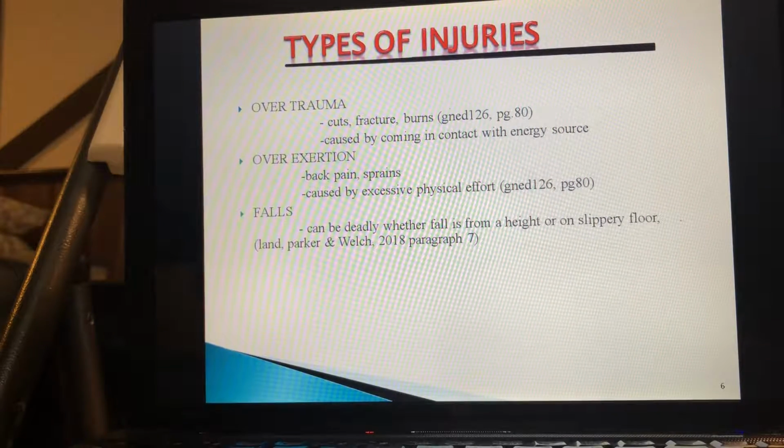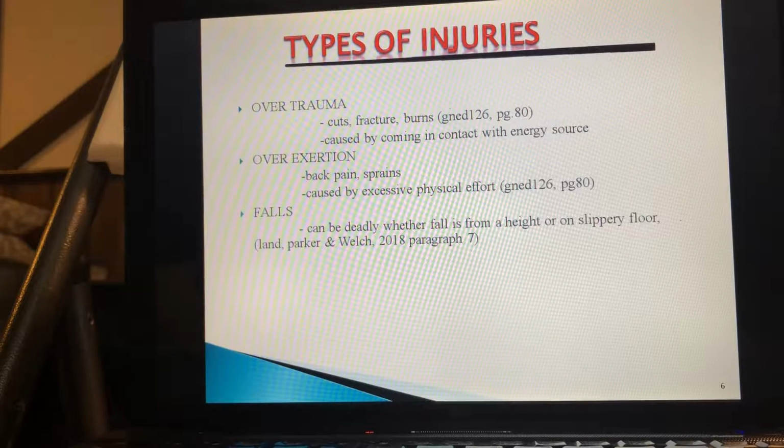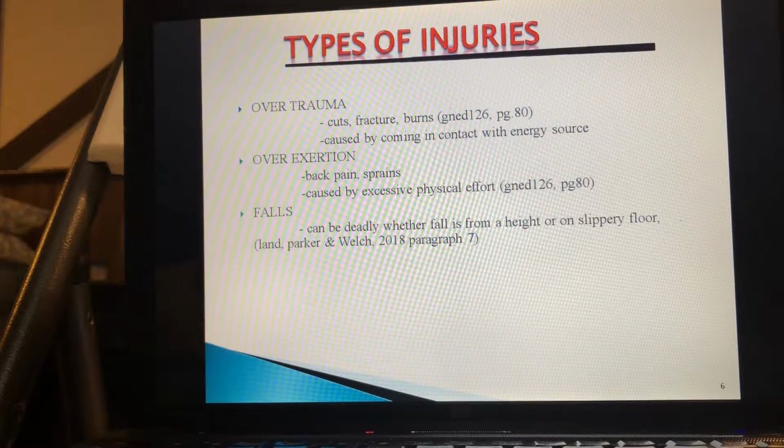It can be deadly too, even if the fall is from slipping on the floor. A fall can be considered an overt trauma injury, but I consider it a whole different type because this type of injury takes place much more often and it is a serious injury.